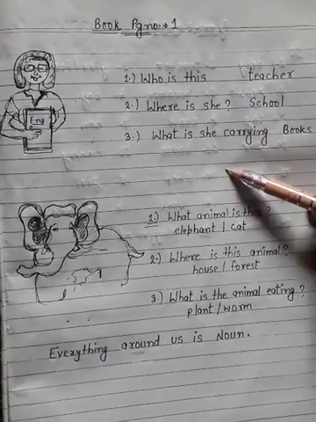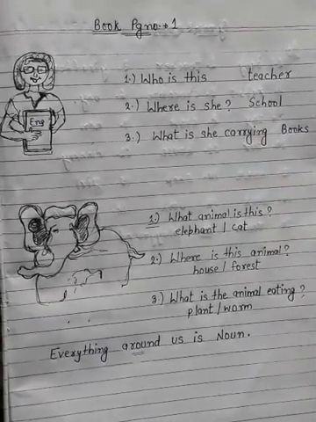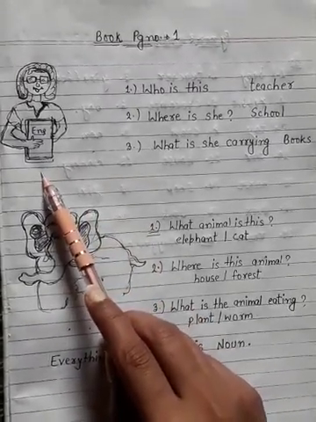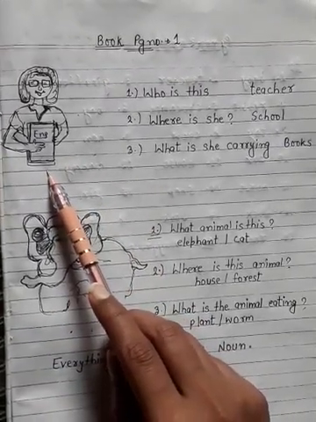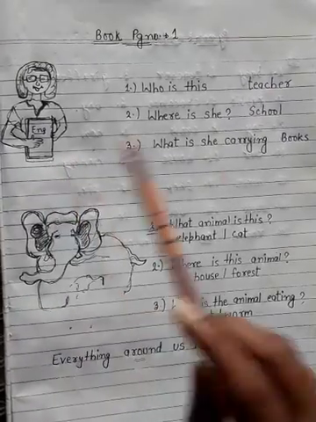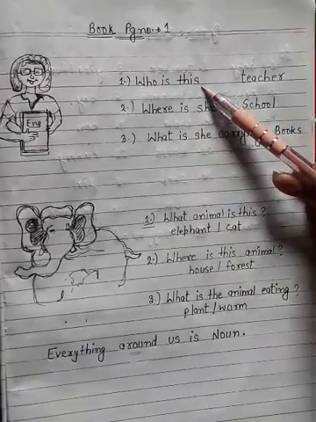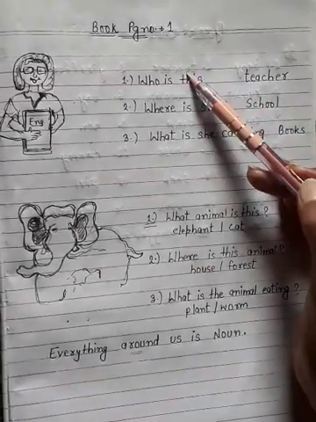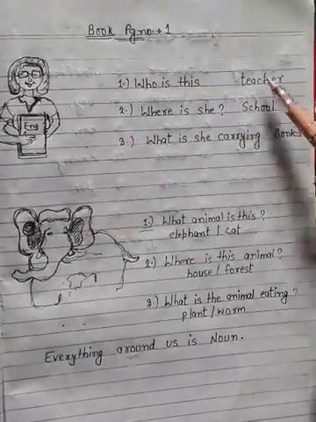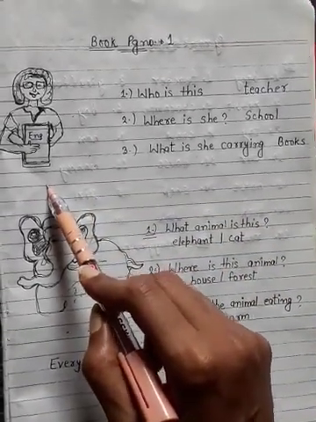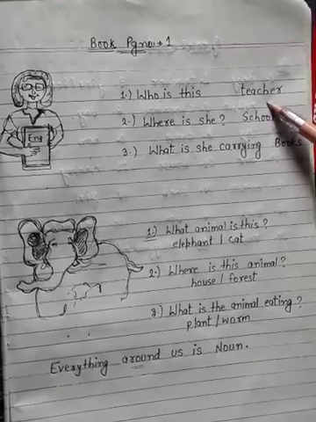When you open page number 1, you will see that a lady is holding a book in her hands. So here is something written: who is this? So this is a teacher. You can simply identify this picture that this is a teacher.